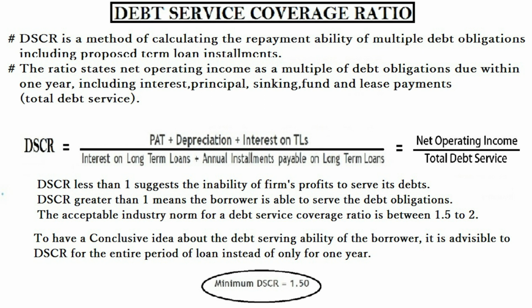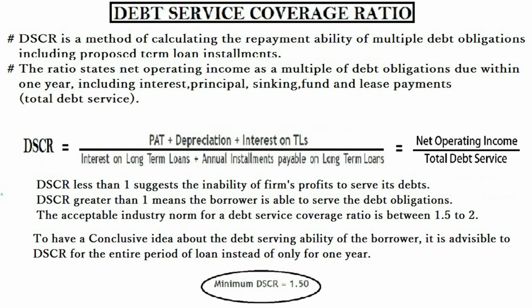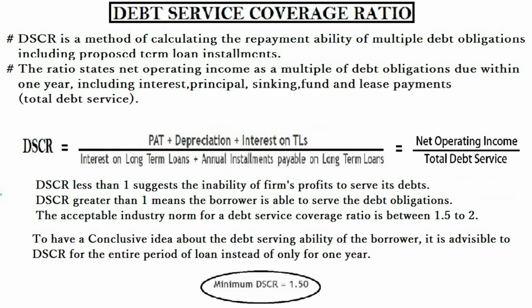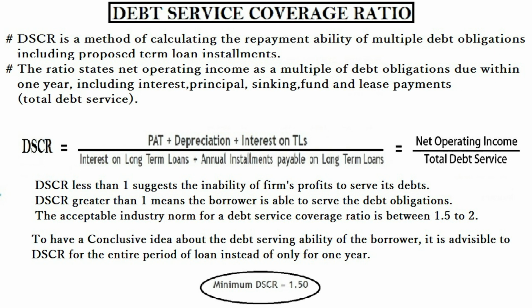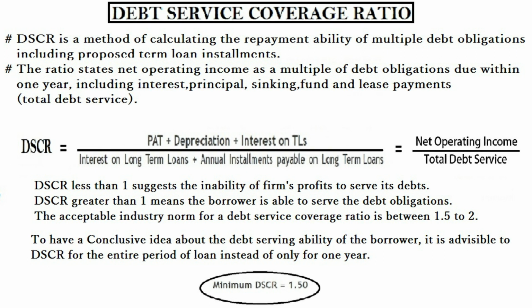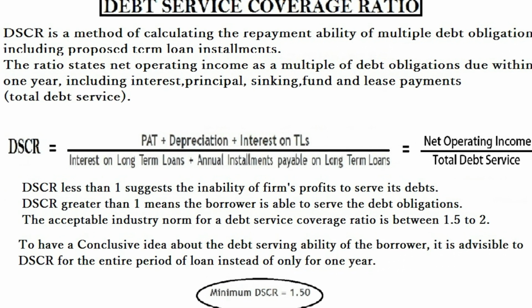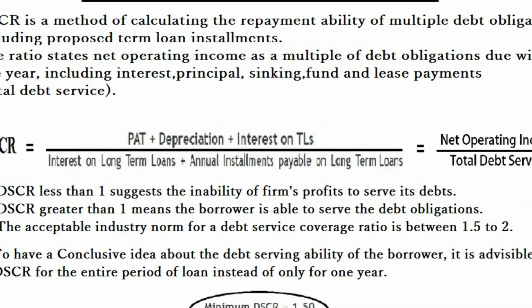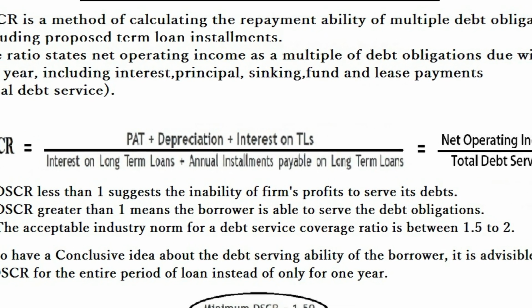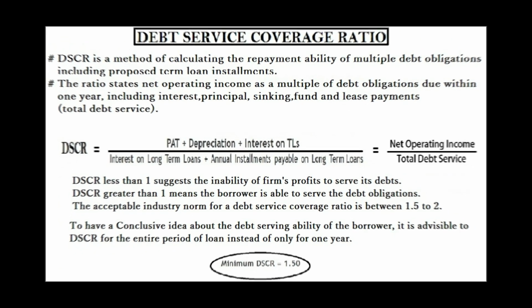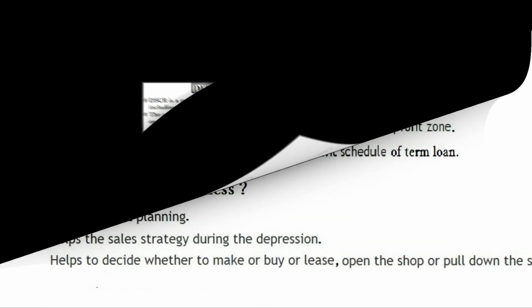If DSCR is less than 1, it suggests the inability of the firm's profit to serve its debt. DSCR greater than 1 means the borrower is able to serve the debt obligation. The acceptable industry norm for a debt service coverage ratio is between 1.5 to 2. To have a conclusive idea about the debt serving ability of the borrower, DSCR should be computed for the entire period of the loan instead of only 1 year.